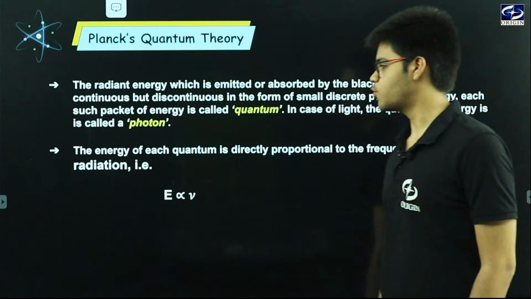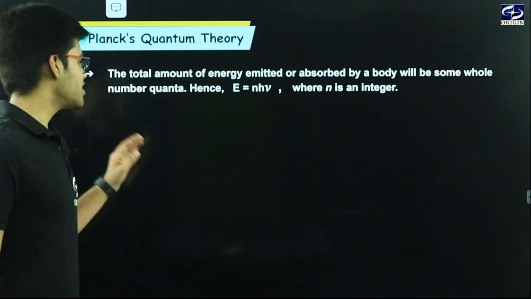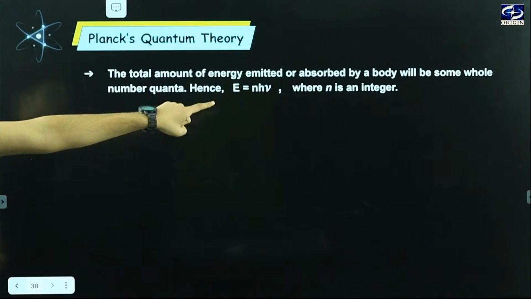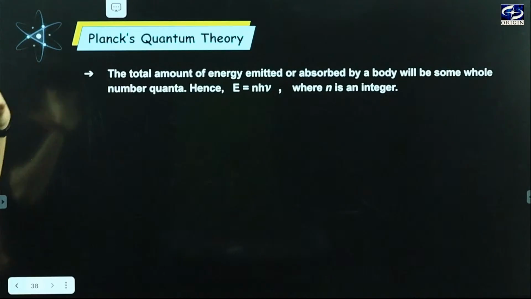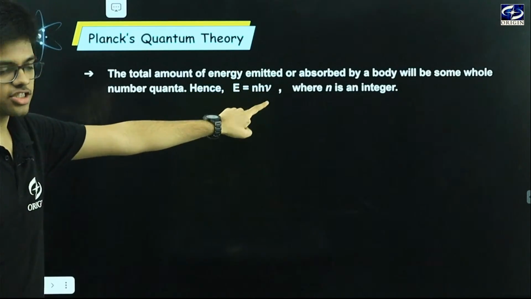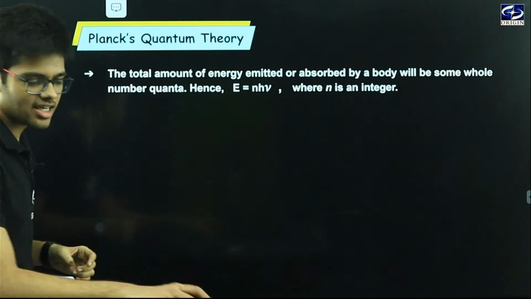And there is one more thing related to this Planck's quantum theory, that is the total amount of energy emitted or absorbed by a body will be some whole number of quanta. Hence, E is equals to n into h nu, where n is an integer. So what does this statement mean?